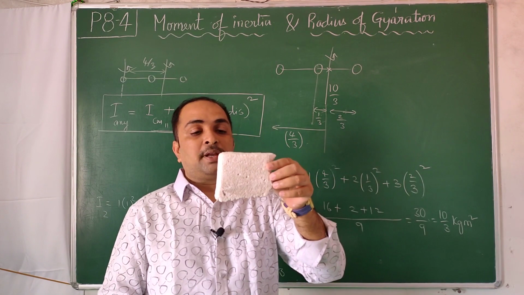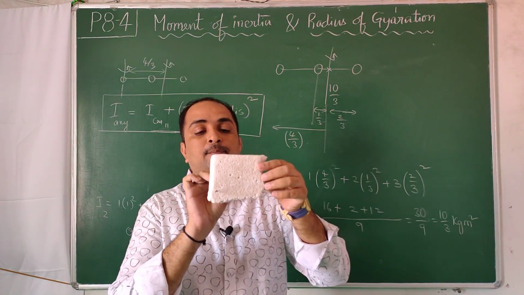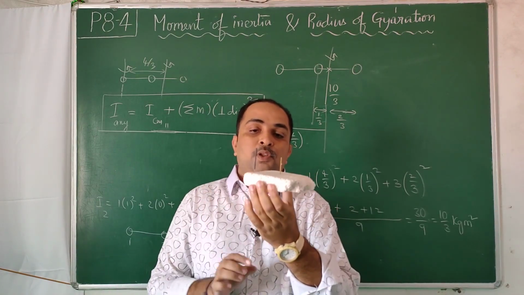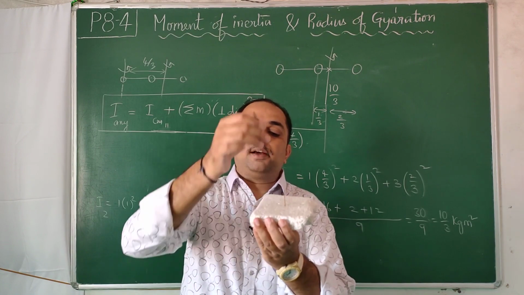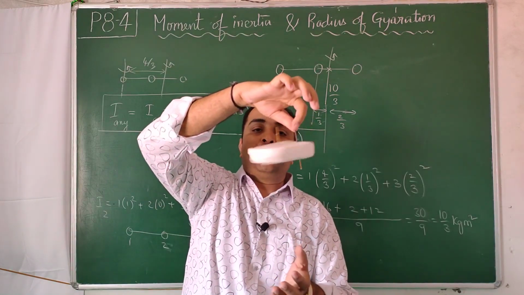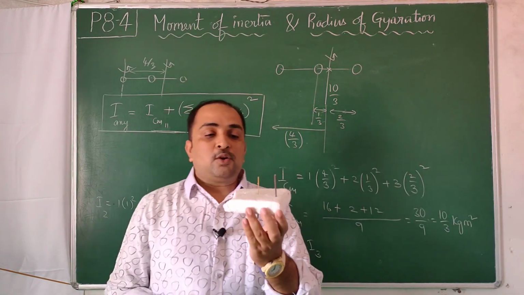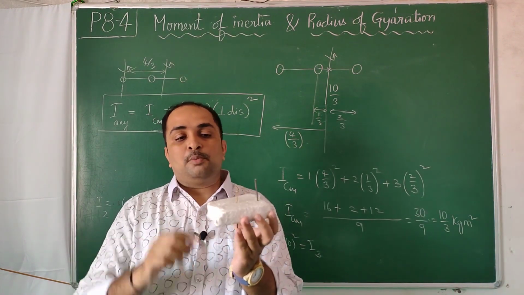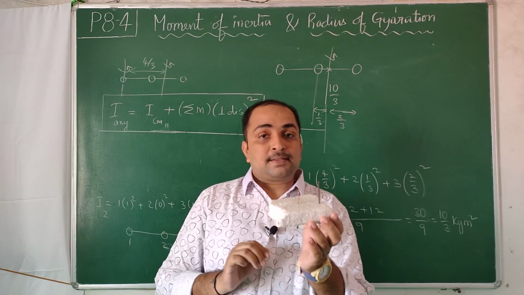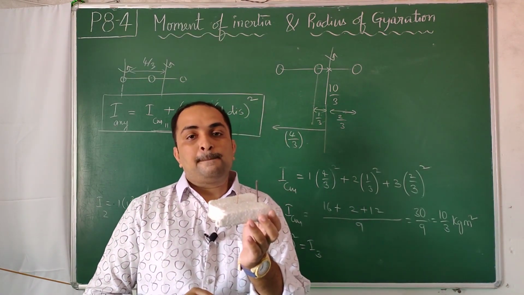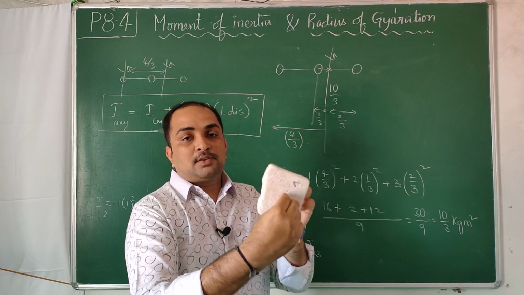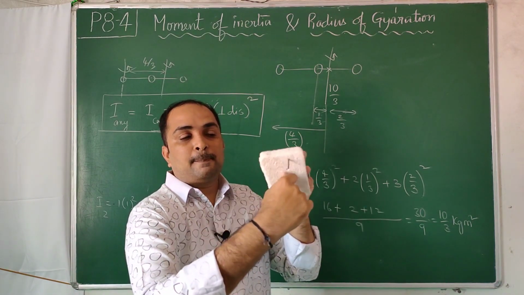So I think I am clear to the camera. If I put it exactly like this, such that the second axis passes through the center of mass, then this is any axis. This I can keep anywhere. Moment of inertia about this axis, rotation of this body, mass distribution around this axis, is equal to the moment of inertia about the axis which is parallel to this and passes through the center of mass. Compulsorily this second axis should pass through the center of mass. The rotation about this axis is equal to the sum of rotational inertia about the center of mass axis plus